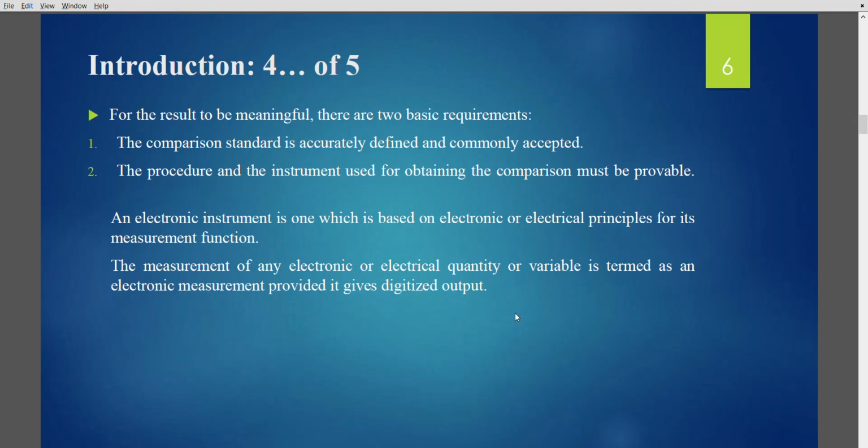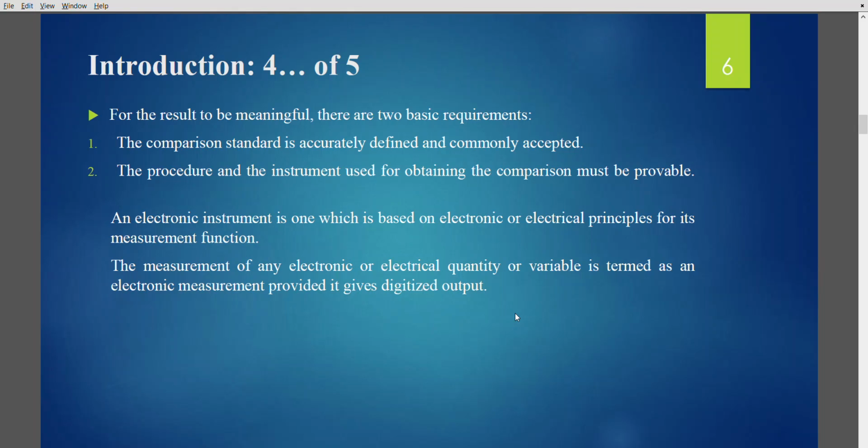To be meaningful, there are two basic requirements. The comparison standard is accurately defined and commonly accepted. The procedure and the instrument used for obtaining the comparison must be provable. Okay, so then an electronic instrument is one which is based on an electronic, electrical principle for its measurement function. The measurement of any electronic quantity or variable is termed an electronic measurement, provided it gives a digitized output.